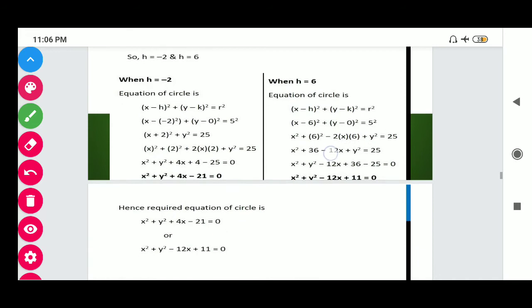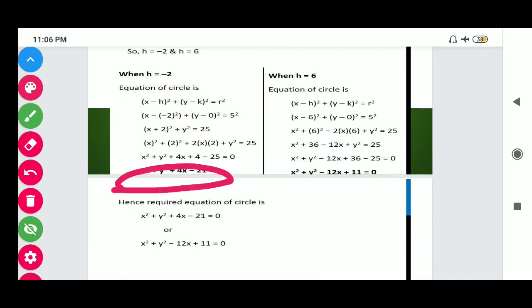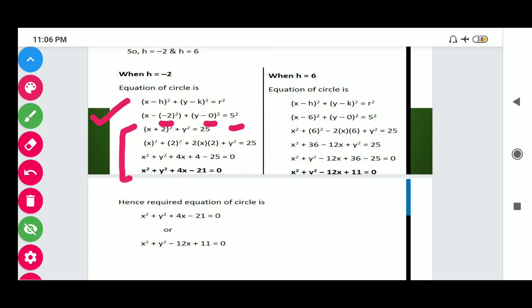When h equals 2, the equation of the circle is (x minus h) whole squared plus (y minus k) whole squared equals r square. Now put the value h equals 2, k equals 0, and radius 5. We get the required result on solving this. Okay students, in the same way we will calculate for h equals 6. Here the center is (6, 0) and the radius is 5.